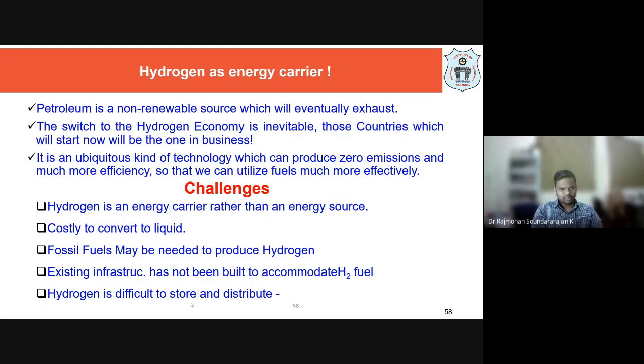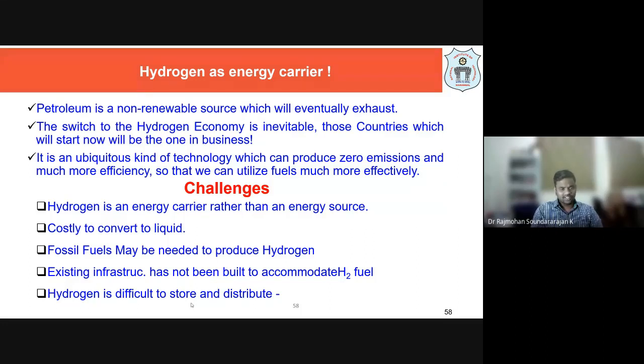Okay, so remember we know that crude oil or petroleum products which are derived from crude are all non-renewable sources which will eventually be exhausted. Even in lecture number 2 we have seen how long this coal will last, how long petrol and diesel will last, and how many years natural gas will last. Whereas when you compare, hydrogen is eternal, it is going to be available for us.